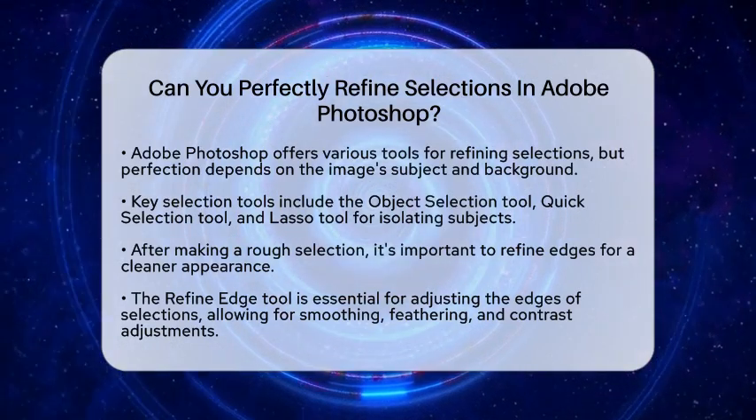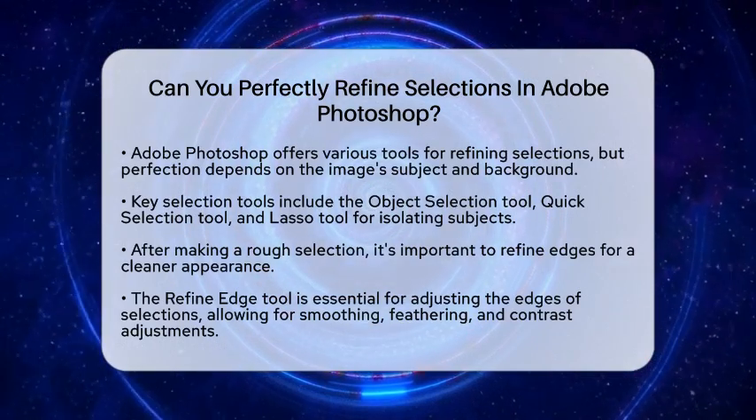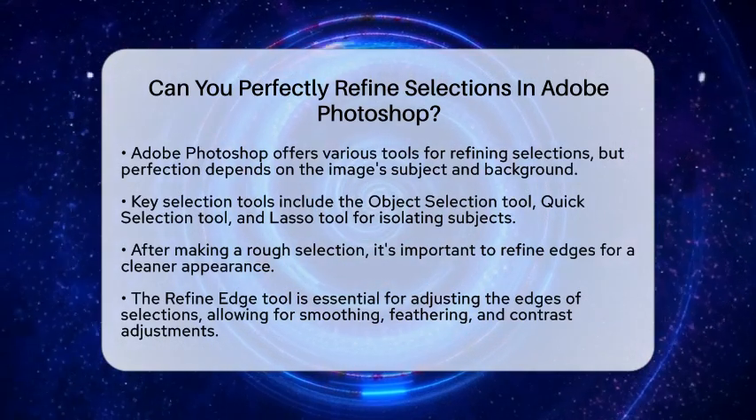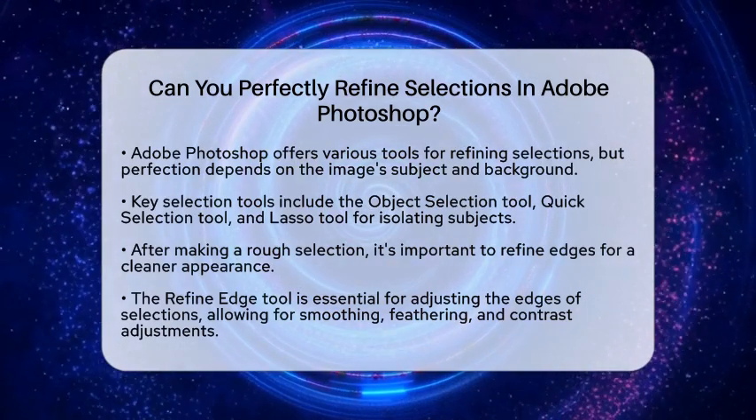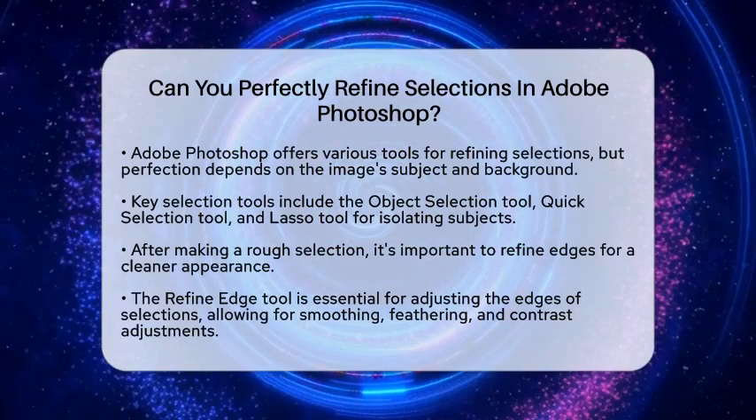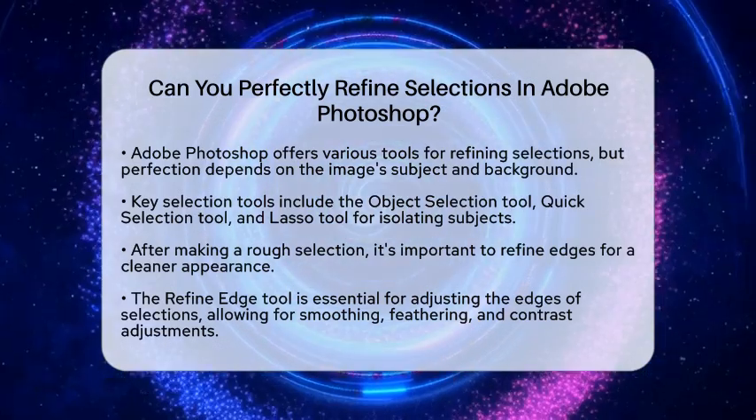Let's start with the basics. Photoshop includes several selection tools like the Object Selection Tool, Quick Selection Tool, and Lasso Tool. These tools are great for isolating subjects, especially when there is a clear contrast between the subject and its background. Once you have made a rough selection, it's time to refine those edges for a cleaner look.